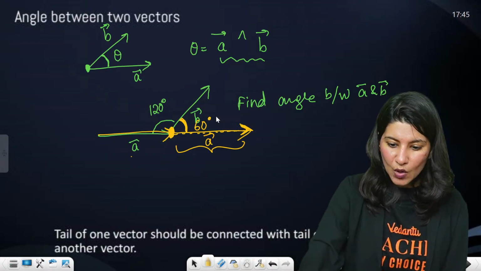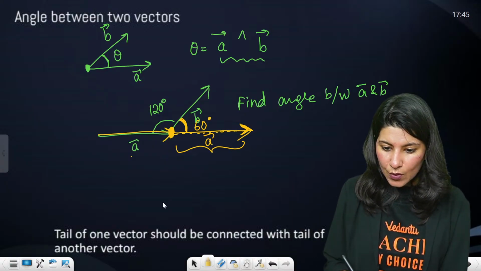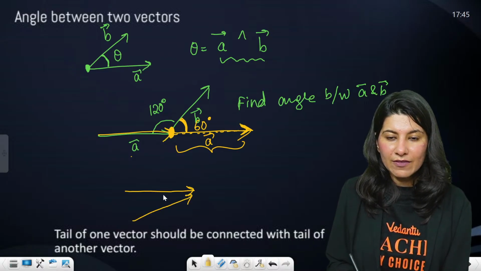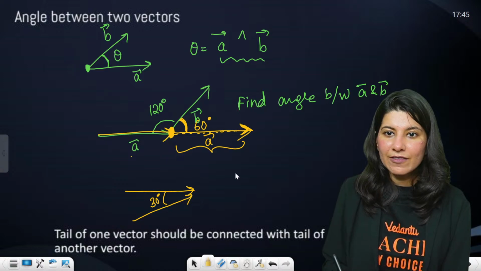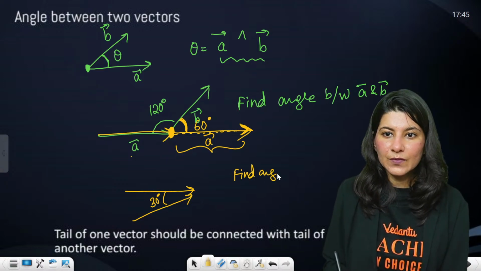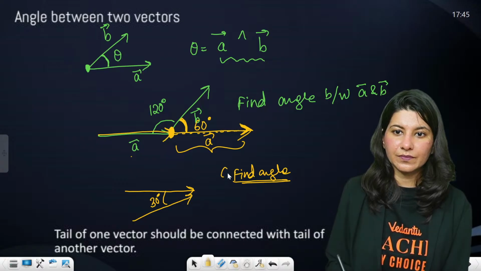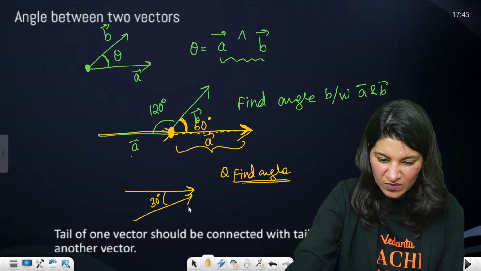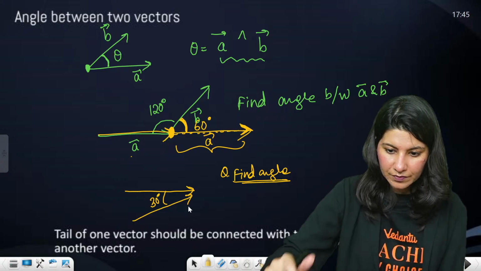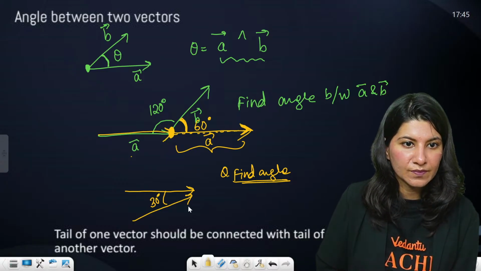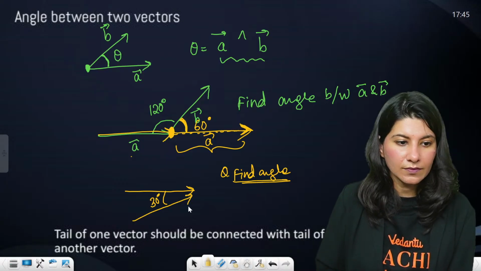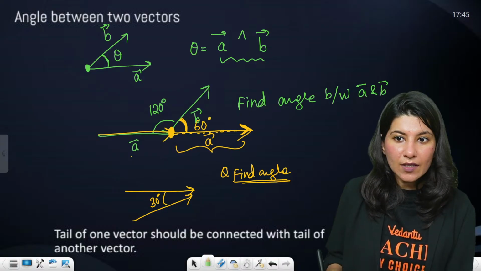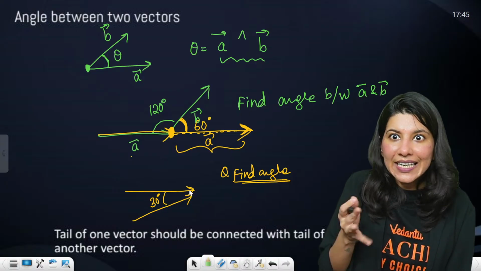Now I will give you one more question on the way. This is 30 degrees. Find again the angle between two vectors. Can anybody tell me about this angle? Again, this 30 degrees is not at all the answer. Why, ma'am? Because the tails are not connected.